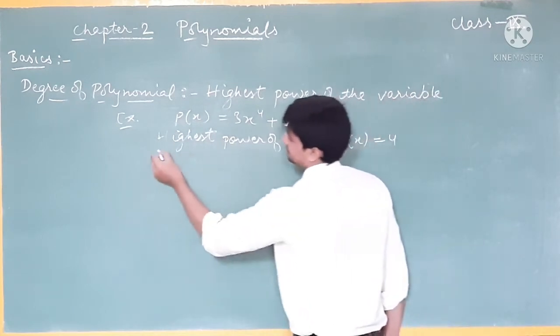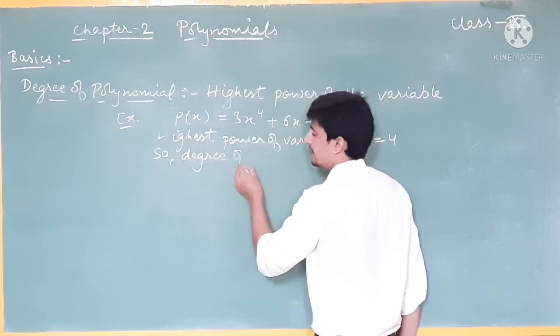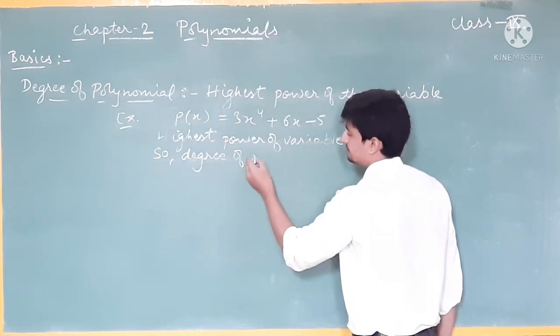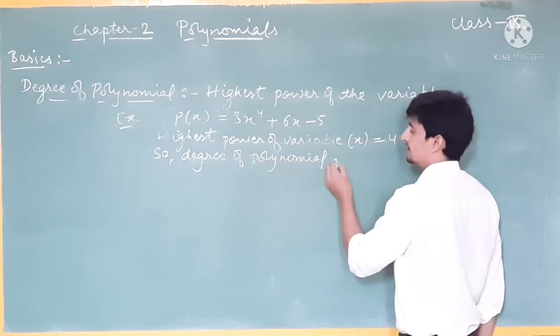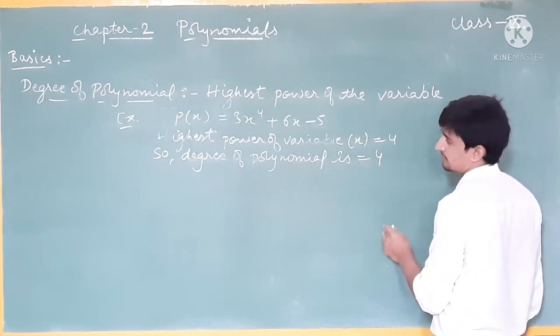So the degree of the polynomial is 4. Understood? Any problem?